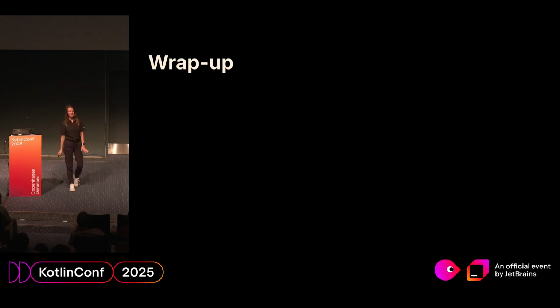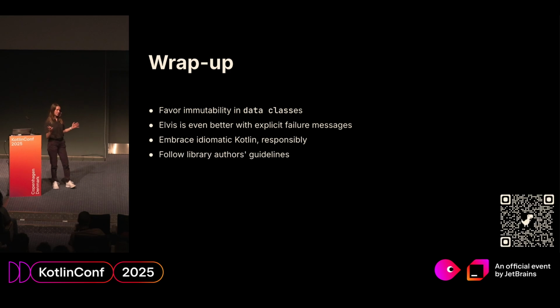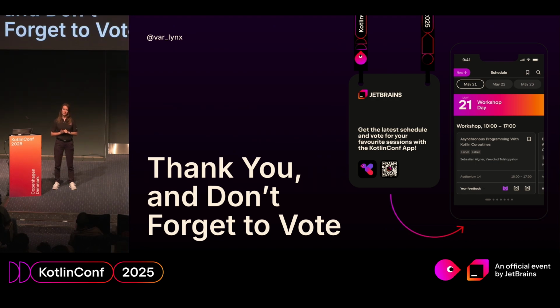Just a quick wrap-up. Today we have learned that it's a good idea to prefer immutability in data classes. Also, Elvis is even better with explicit error messages. And idiomatic Kotlin might be good, cool, and concise, but please enjoy responsibly. And the ultimate bore: we actually have the library authors' guidelines. Those are really cool and well thought out, so please pay attention if you are writing libraries. And that's it. Thank you, and have a nice Kotlin.